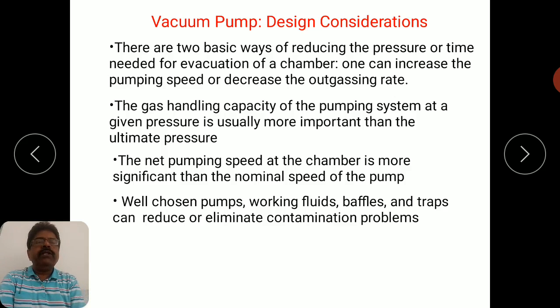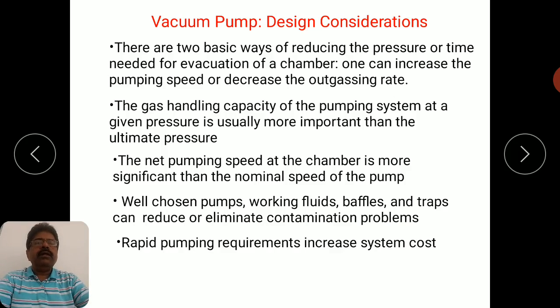Then while choosing the components, what is important is well chosen pumps. That means what is your requirement, for what application you are using the vacuum system, and accordingly you have to make a proper choice. That means you have to use a proper combination of pumps. Then if the pumps require a fluid, what type of fluid is required, then the baffles, then traps, so that you can reduce or eliminate contamination problems. All these things must be taken care of.